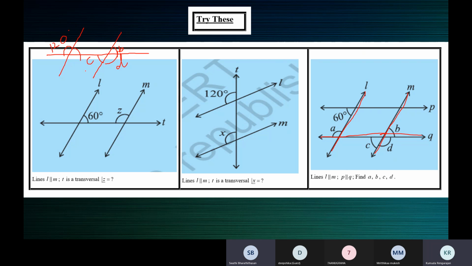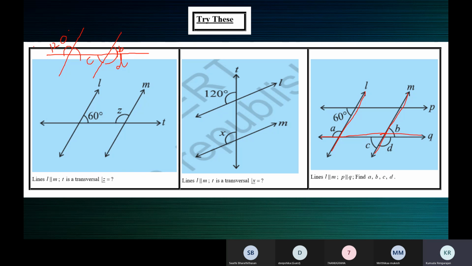Both are exterior angles. If they lie on the same side, they are corresponding angles, but one should be an exterior angle and the other an interior angle. So they are not corresponding angles. They are not alternate exterior angles either, because they lie on the same side of the transversal. The angle which you know is 120, and what you have to find is B. There is no relationship between them, because they lie on the same side but are not corresponding angles, as both are exterior angles.